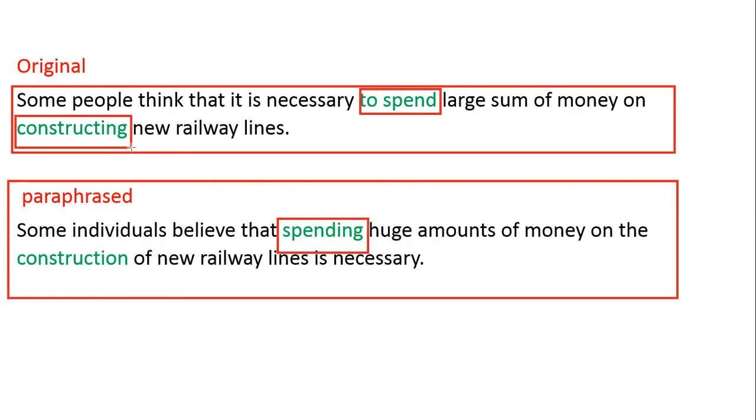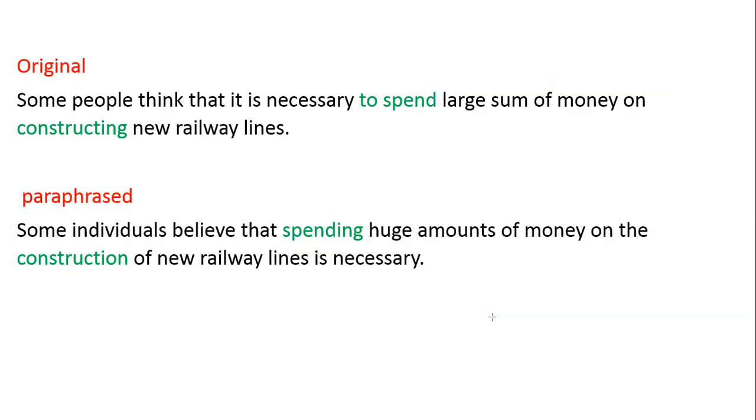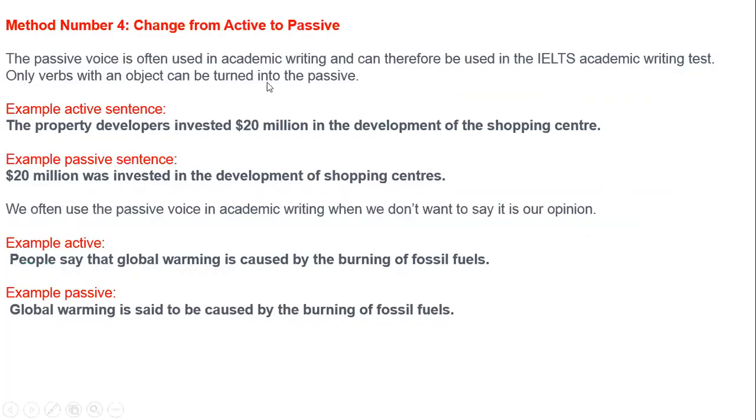Some people think that it's necessary to spend a large sum of money on constructing new railway lines. To spend, we changed it to spending, changing the word form; constructing into construction. Some individuals believe that spending huge amounts of money on the construction of railway lines is necessary. So we just changed the form of words. It was the third method, and we did some examples. Now the fourth method, what is that?